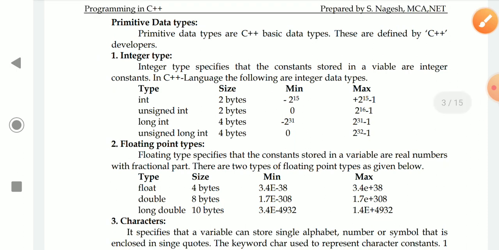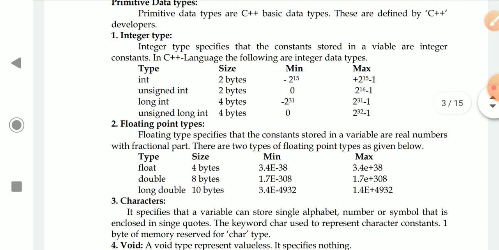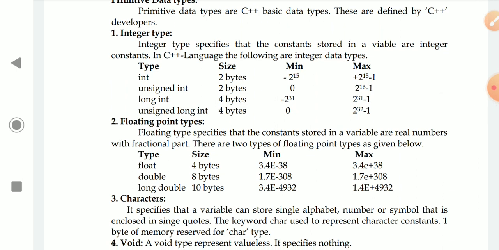An unsigned integer means if you declare any variable unsigned, that means here you can store only positive numbers. You cannot store a negative number. For signed, you can also use the keyword signed int. Signed int is the same as normal int. That is the integer data types. So simple: integer data types, int 2 bytes, unsigned int, long int, unsigned.